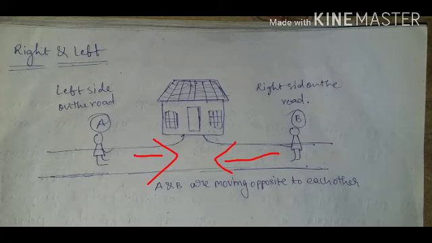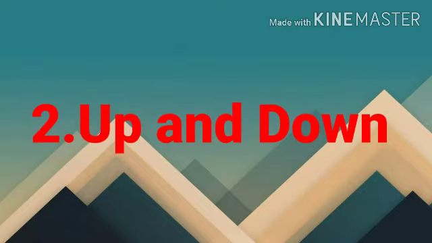For the person A, the house is on the left side of the road, and for the person B, the house is on the right side of the road. Thus, the position of the house is relative to the observer, which is clear when speaking of the left and right of a person.